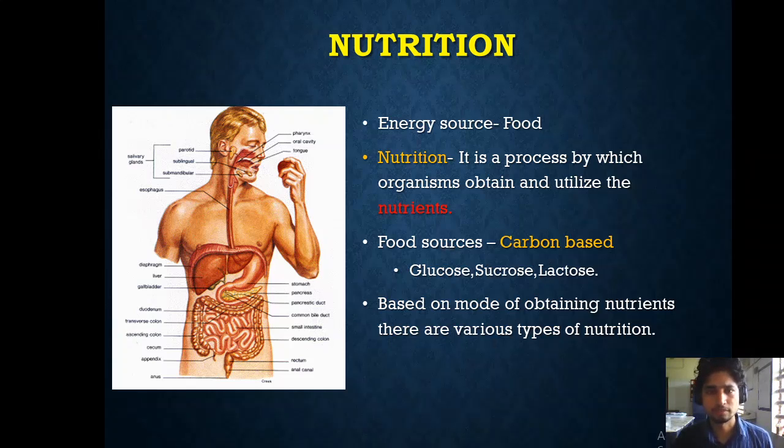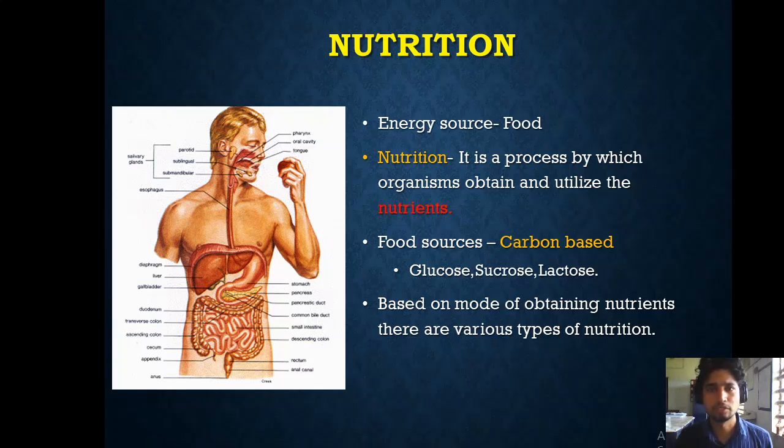These food sources are usually carbon based. On this entire planet, almost every organism has carbon in its molecules. Most of the body is made up of carbon, and we need to give our body a lot of carbon, and this carbon is in the form of various carbohydrates. Examples are glucose, sucrose, lactose, and these are all sources of carbon.